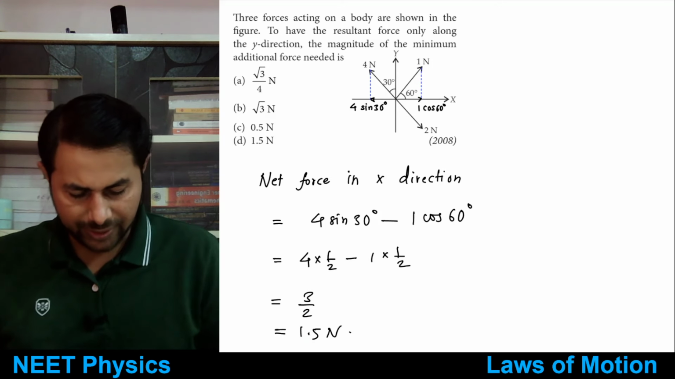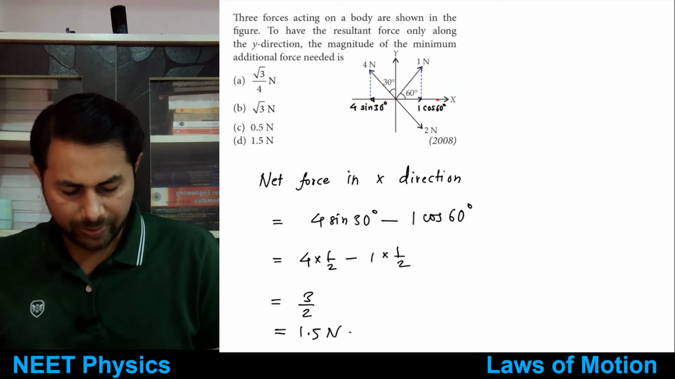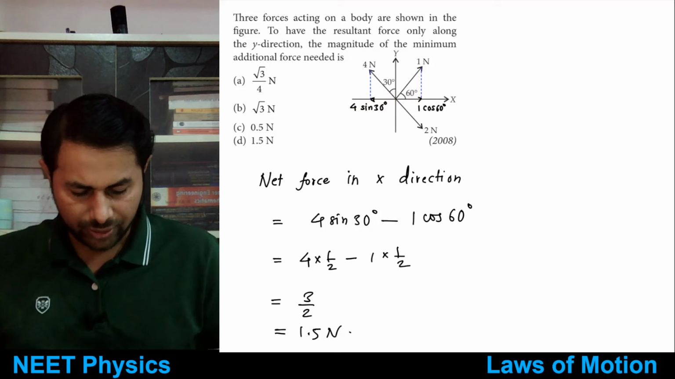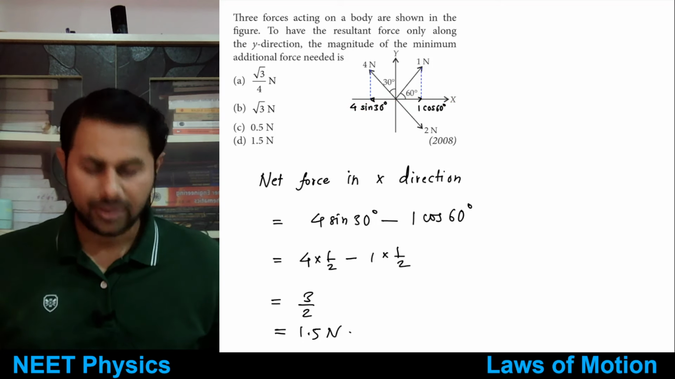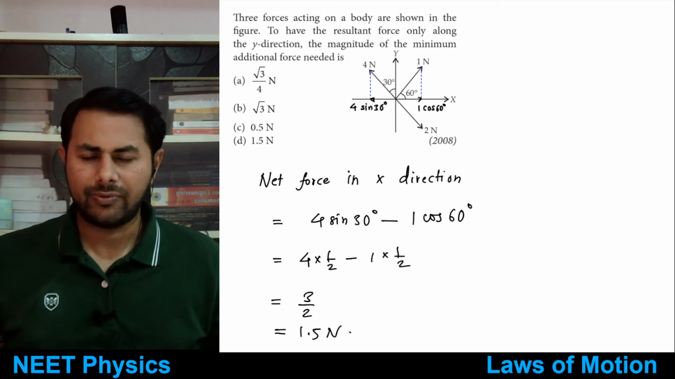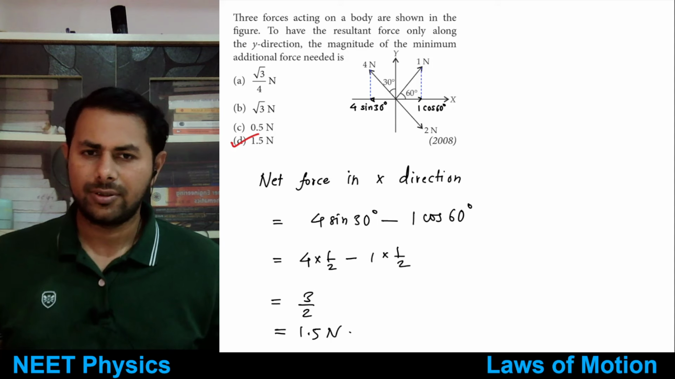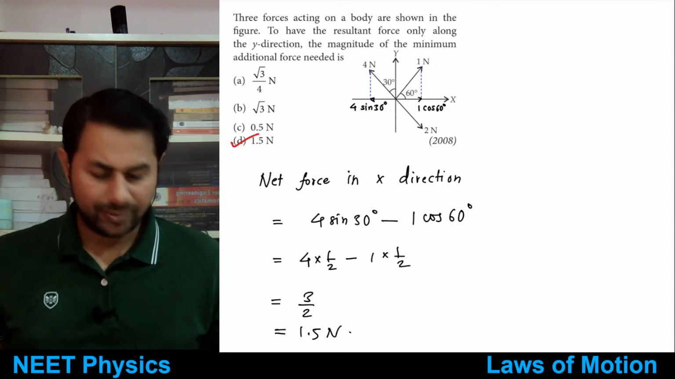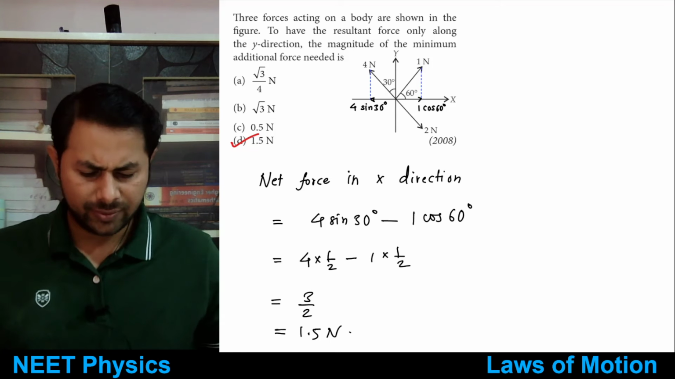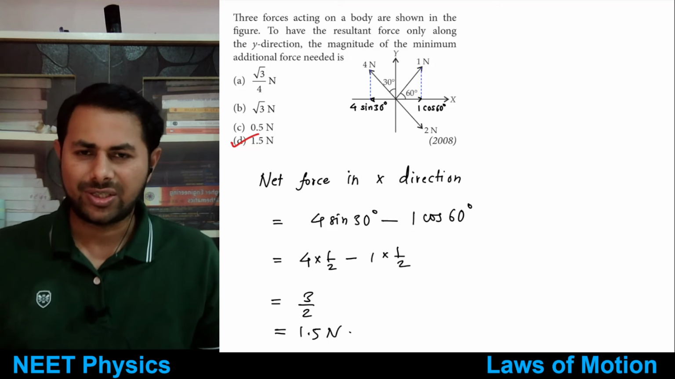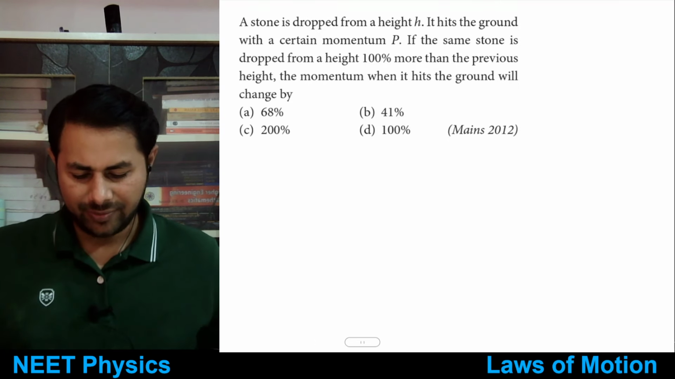It is acting towards left, so you need to apply a force of 1.5 newtons as shown in the figure. That force in x is towards right. Okay, then the net force in x direction will be balanced, right? So this is very simple. All right, this thing is clear. Very simple question, right? Okay, let's see next one.